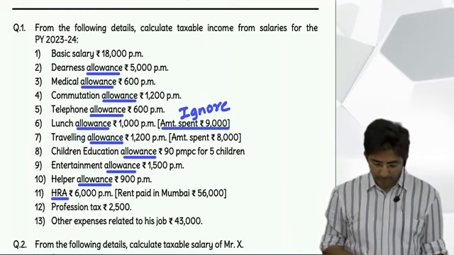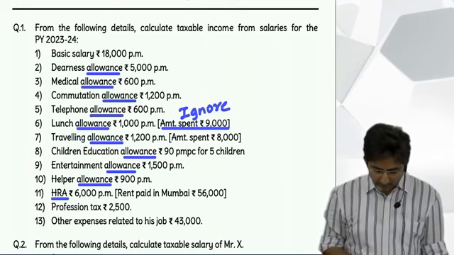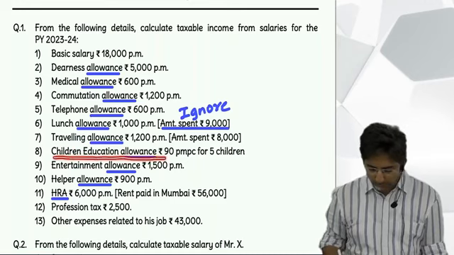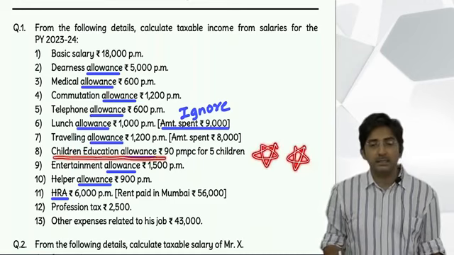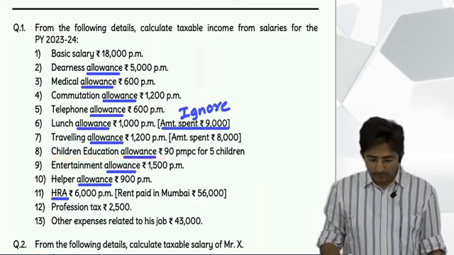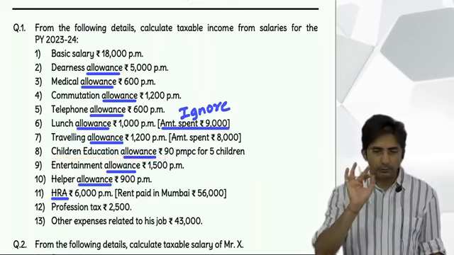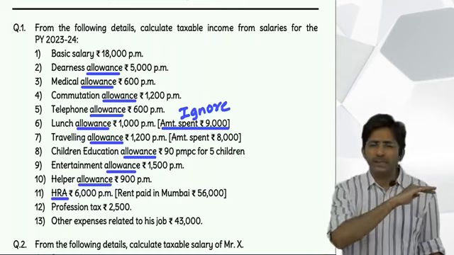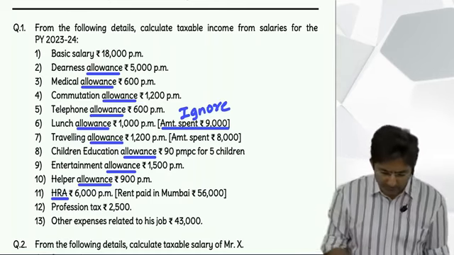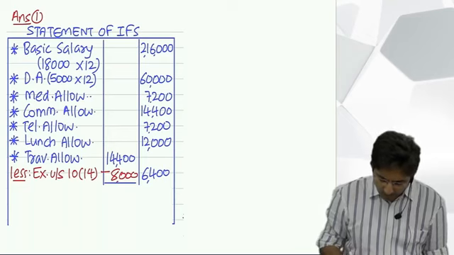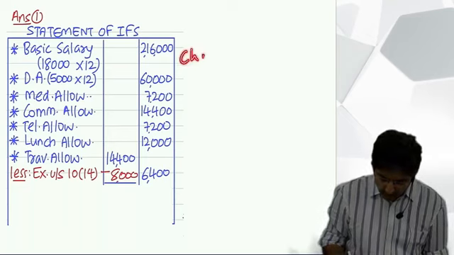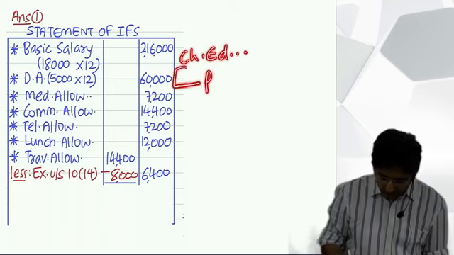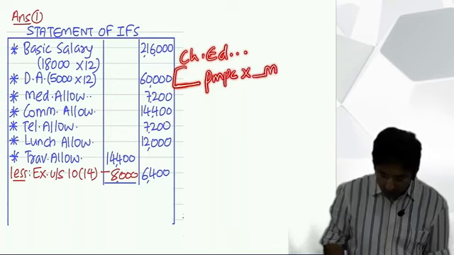Ready? Now see, children education allowance is very important as far as the presentation is concerned. Look here. In children education allowance, you will have to follow one standard presentation. See, what is the standard presentation? First, you will write children education allowance. Then you will make a bracket like this: per month, per child, into dash months, into dash children.